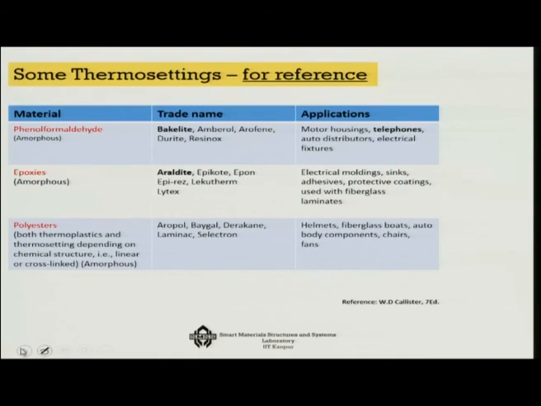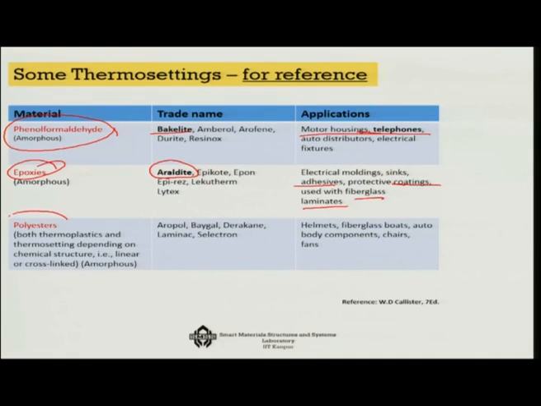Now, there are the thermosettings, and there are three important thermosettings. One is the amorphous one, the phenol formaldehyde. The trade name is bakelite, which is used in telephones, motor housings, etc. Then the epoxies, also amorphous. The popular trade name is araldite, which is used in adhesives, protective coatings, fiberglass laminates.